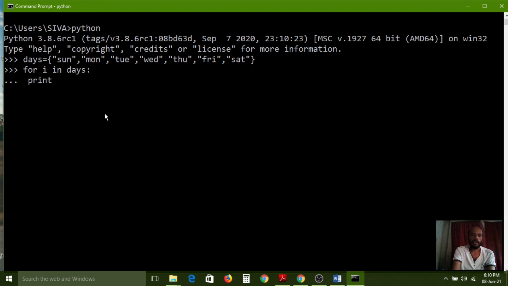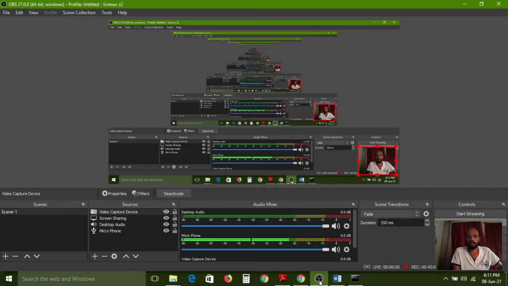Okay, I want to print i. Again one more time I press Enter. Here you need to press Enter 2 times. Then you will get output like this: Sunday, Tuesday, Friday, Saturday, Tuesday, Monday, Wednesday. Because sets are unordered, they do not maintain a proper order. So whatever order it has decided, that order it will print on the screen. Carefully observe here, all 7 elements it will print. So that is the process of iteration.